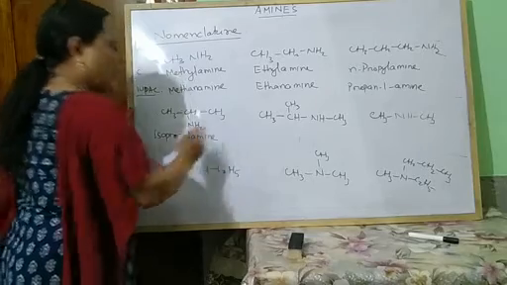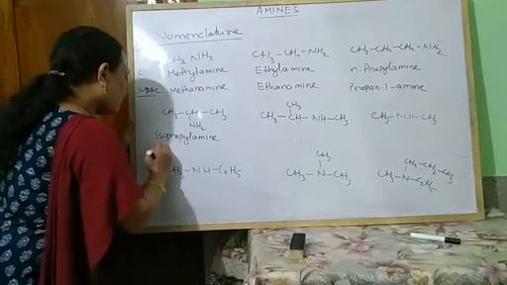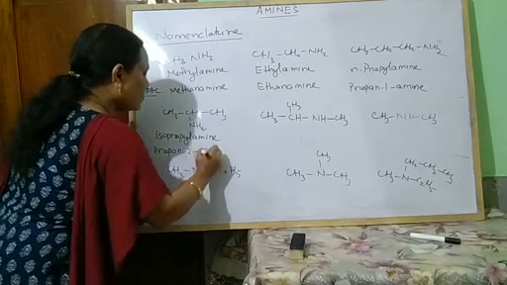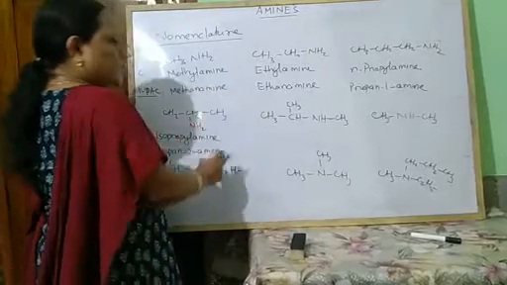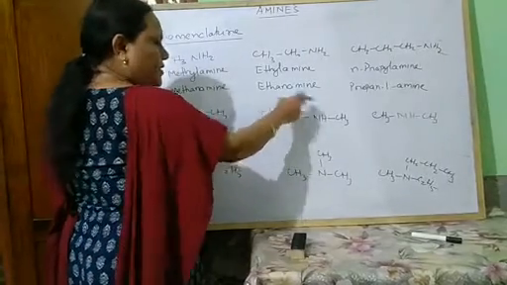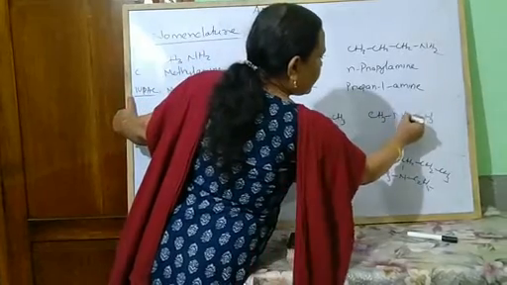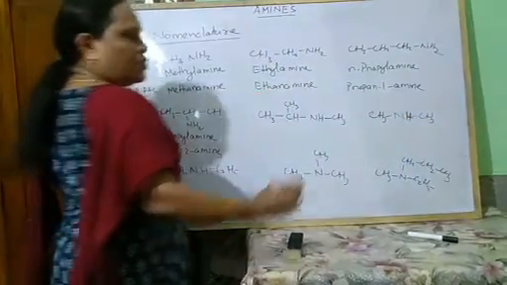This one, common name isopropyl amine. And what is the IUPAC name? Propan-2-amine. This one is a secondary amine. We will discuss later. First some simple one, CH3NHCH3, methyl two groups.